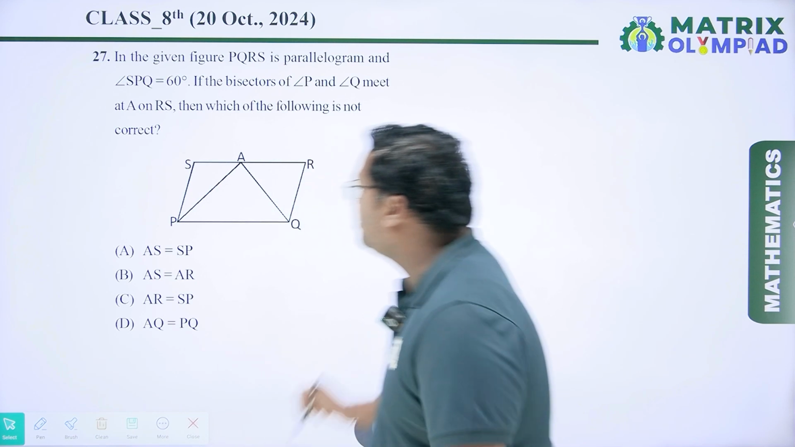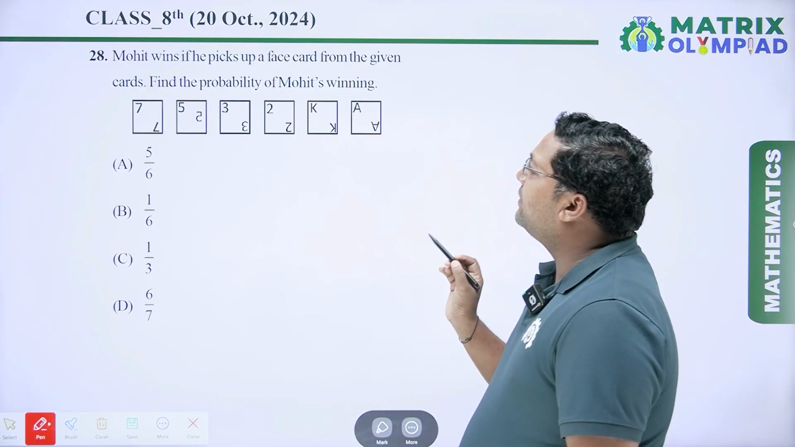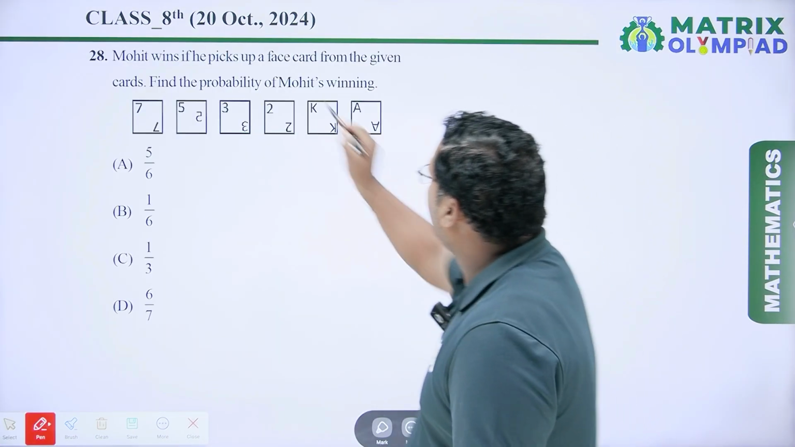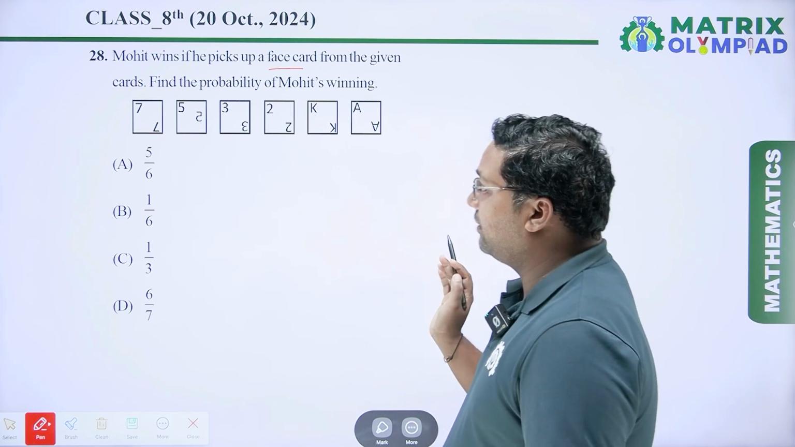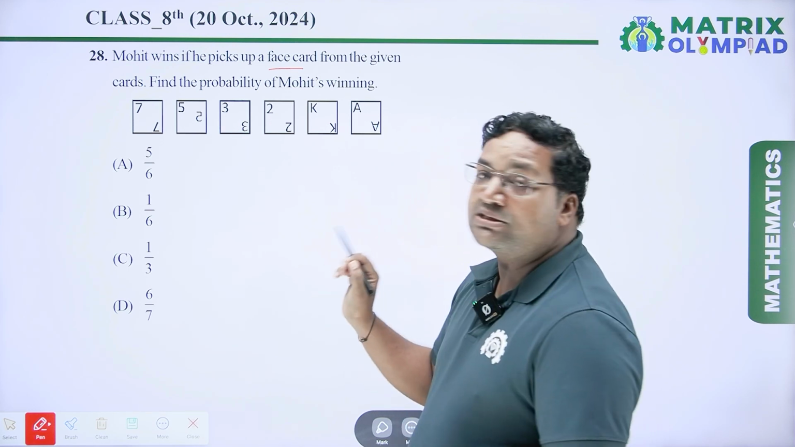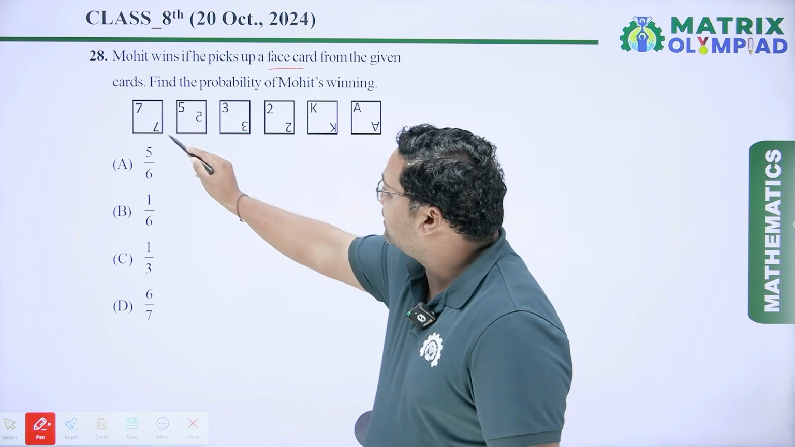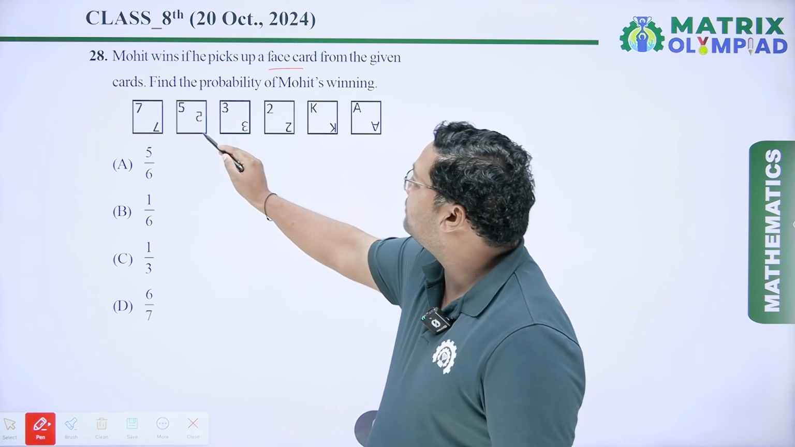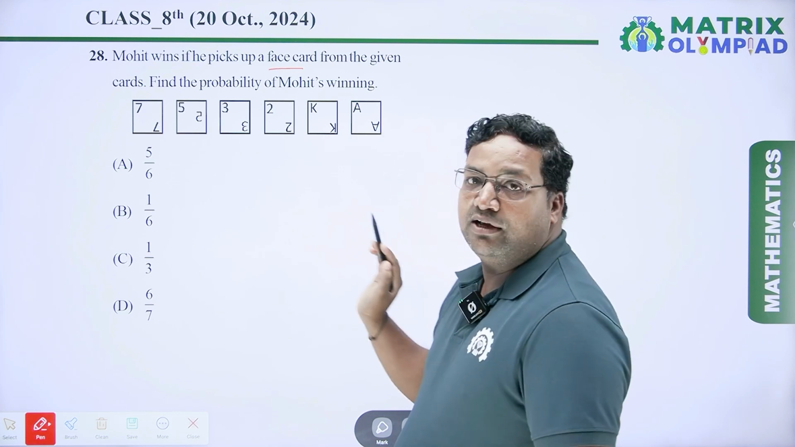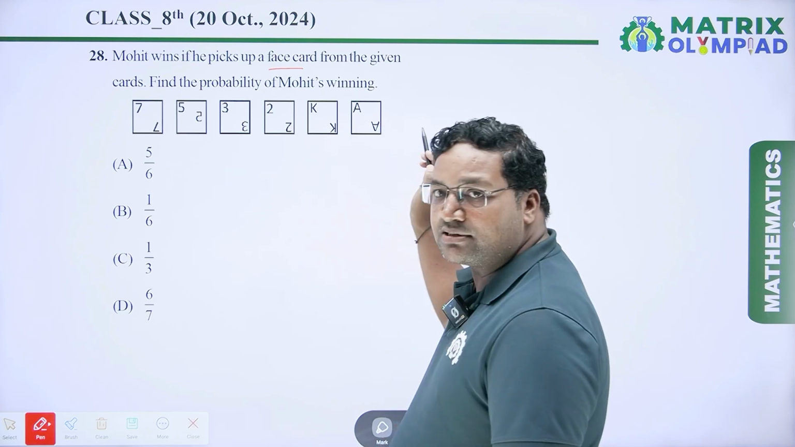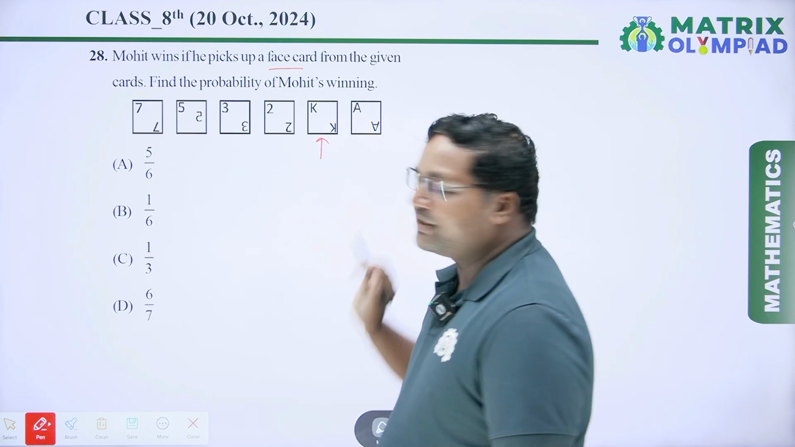Now coming to the next question. Mohit wins if he picks up a face card from the given cards. Find the probability of Mohit's winning. Mohit wins if he picks up a face card. So here you can see this is 7, this is not a face card, this is 5, it is not a face card, it is 3, it is 2, it is K and it is A. So from these cards, only this is the face card.